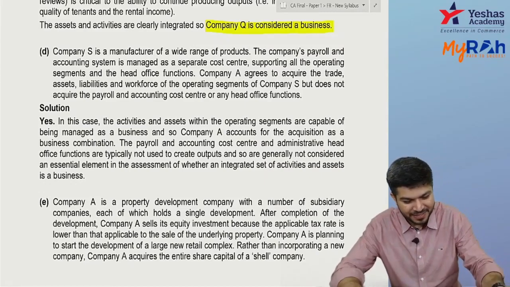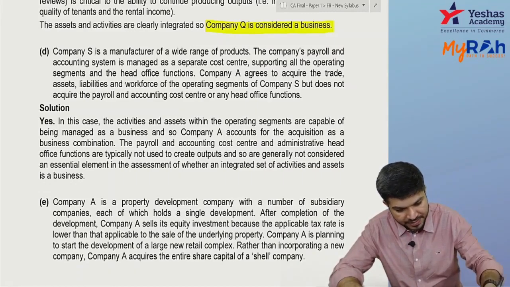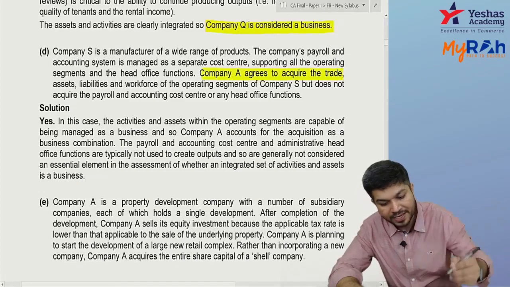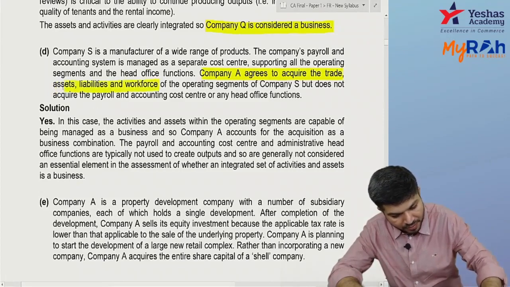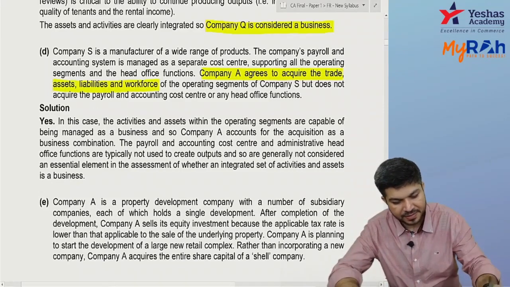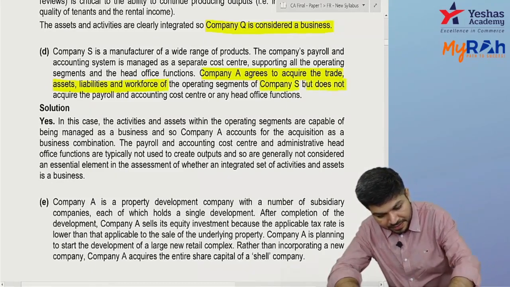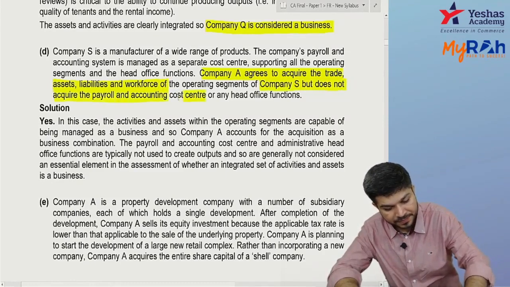Okay, question number 1D. S is a manufacturer of a wide range of products. The company's payroll and accounting system is there. Now, company A agrees to acquire the trade, assets, liabilities, workforce, everything, but does not acquire the payroll and accounting cost center.